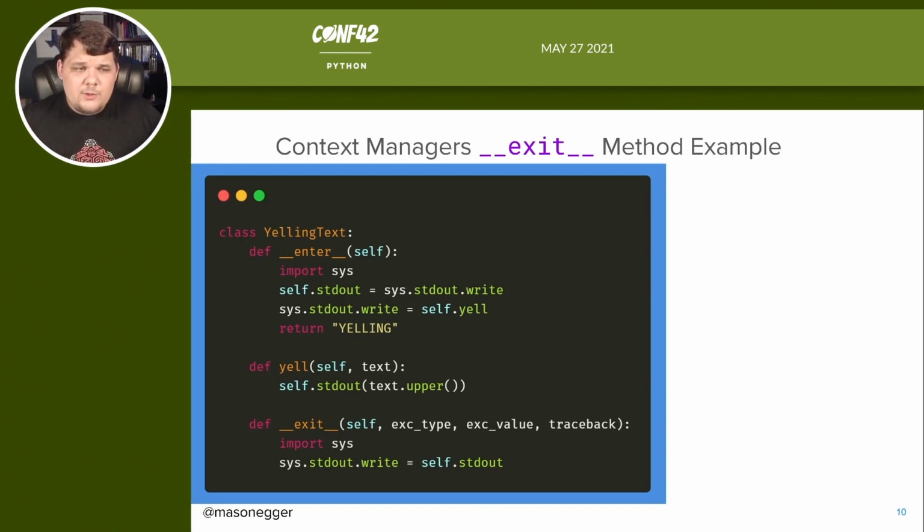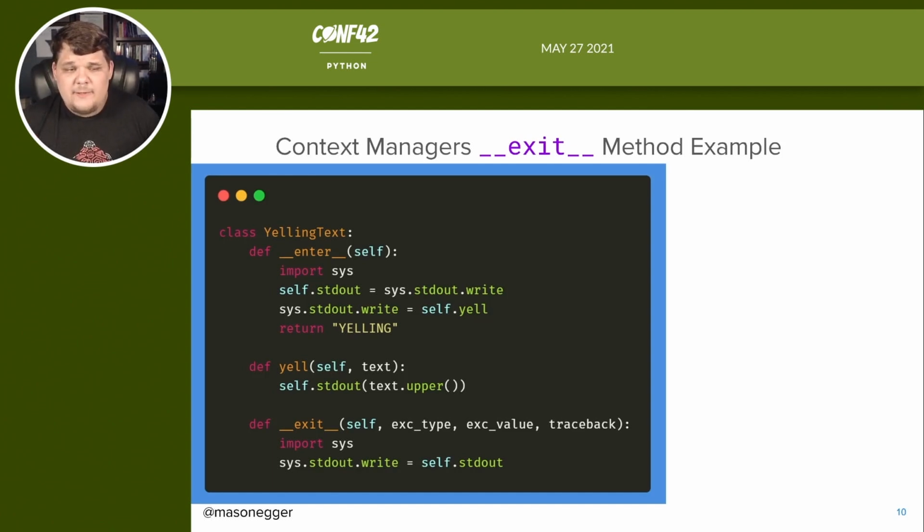What we can do here is keep the enter and the yell the same. So we're still doing the yelling, still setting sys.stdout to the text.upper version. But in the exit, we import sys again to make sure, if for some reason the exit method was called before the enter method, and since we're not importing in the global namespace, we need to import it again. I don't know why you would call the exit before the enter, but it could happen. The good thing is that re-importing libraries in Python has almost zero performance hit because it's just a cache hit. So don't really worry about it.